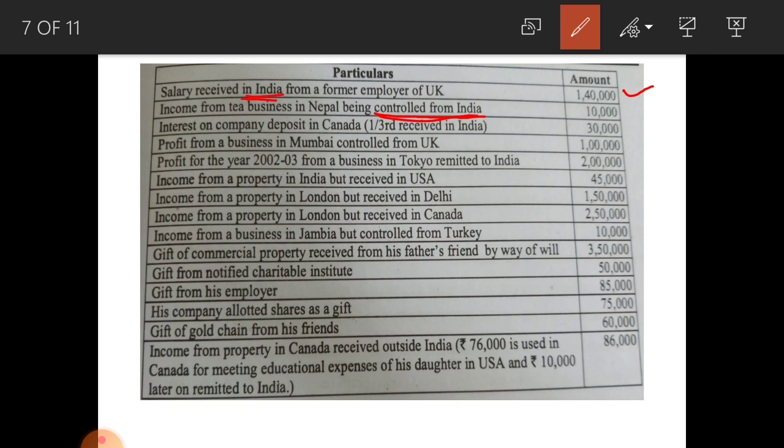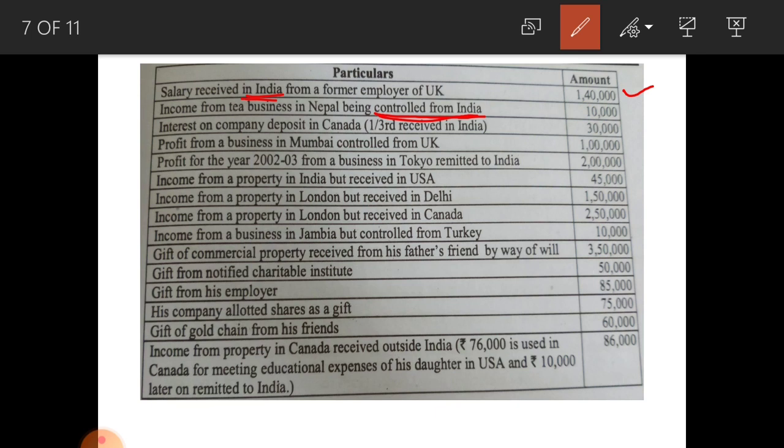That means out of 30,000 rupees, 10,000 rupees received in India, rest 20,000 rupees received outside. Here ordinary resident must pay tax on the whole 30,000 rupees, but not ordinarily resident and non-resident are liable to pay tax only on the amount which they received in India, that is 10,000 rupees, that is one third of 30,000.